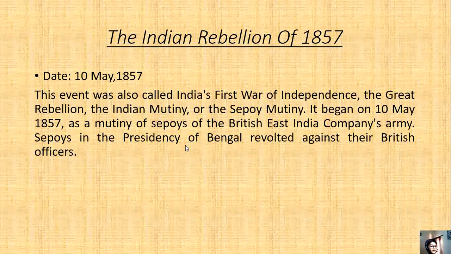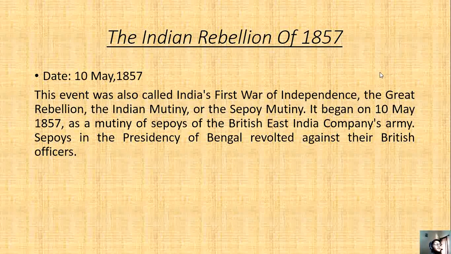The Indian Rebellion of 1857. Please remember that in this video I am not going to tell you everything in detail. I will tell you the broad points. The date was 10th May 1857. This event was also called India's first war of independence, the Great Rebellion, the Indian Mutiny or the Sepoy Mutiny. It began on 10 May 1857 as a mutiny of sepoys of the British East India Company's army.